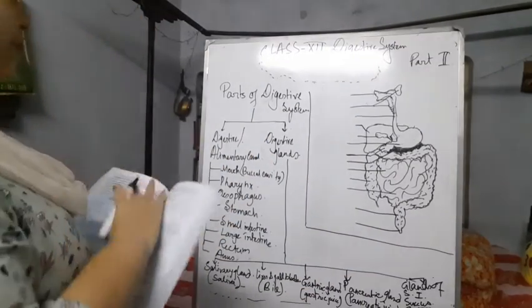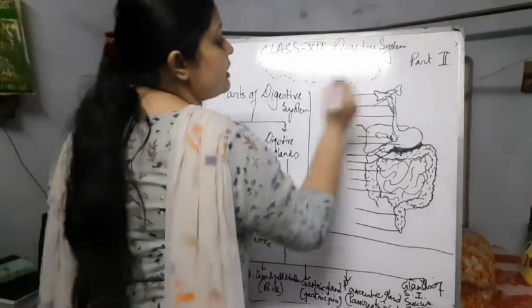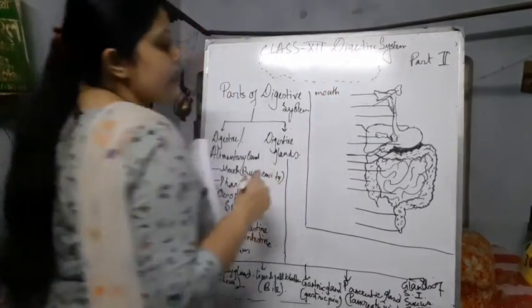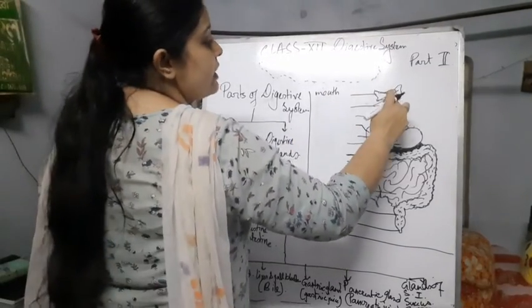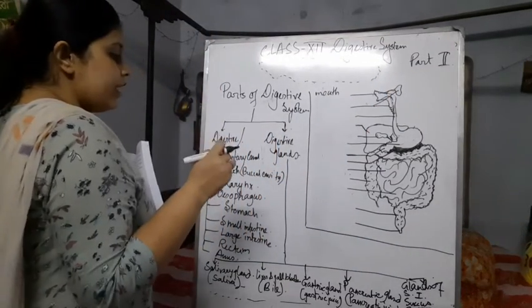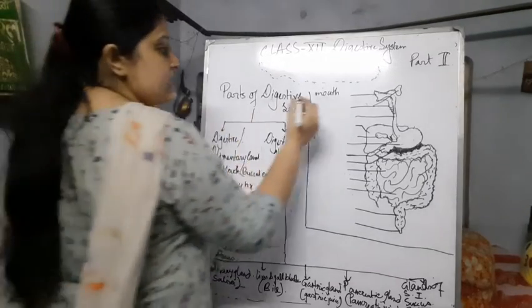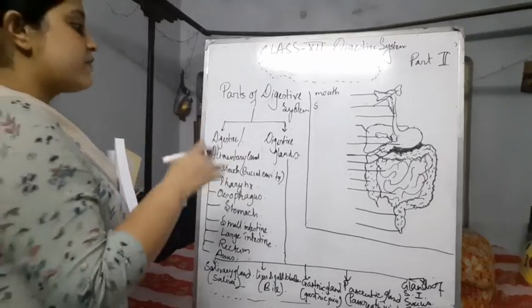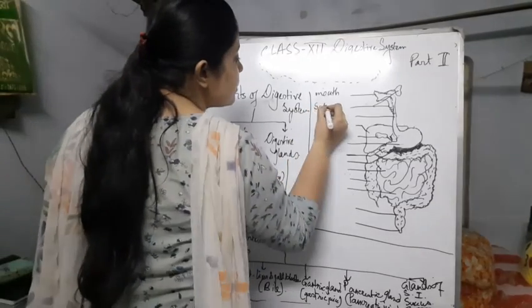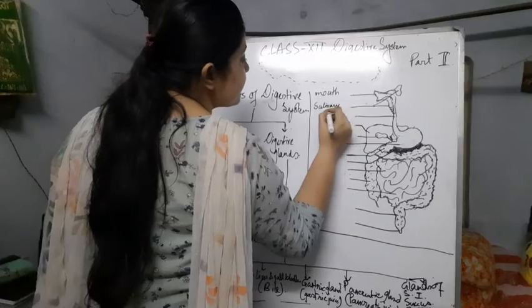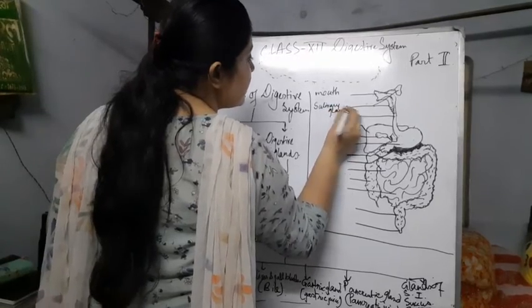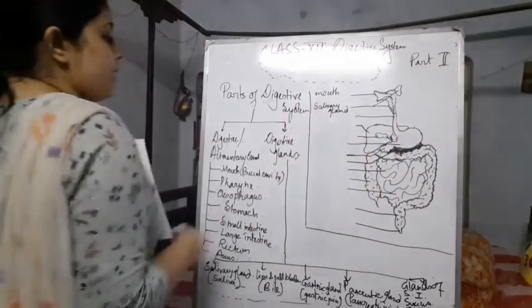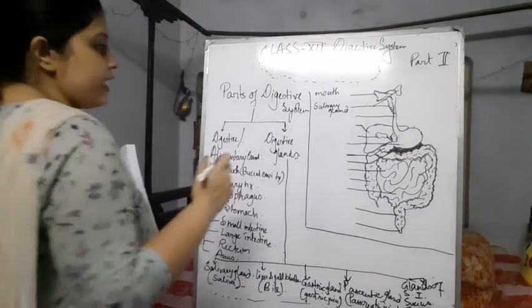Very first, this part is the mouth, and next this one and this one are the salivary glands. Next, this tube like part is called the esophagus.